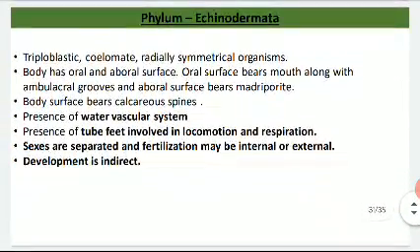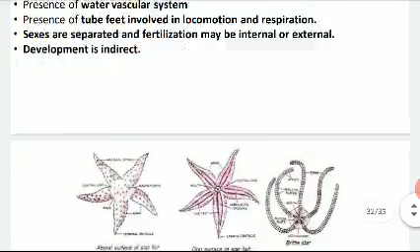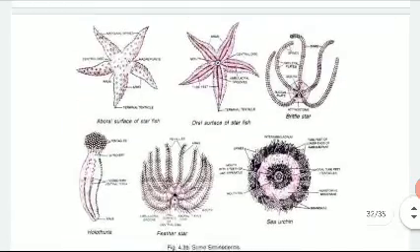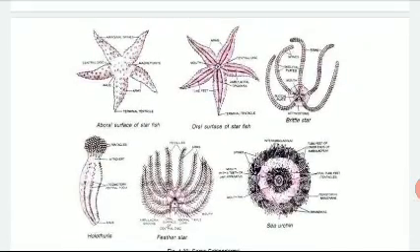Now another phylum is phylum Echinodermata. They are triploblastic, obviously coelomate, radially symmetrical, and their body has oral and aboral surface. Now oral surface bears the mouth along with the ambulacral groove, and aboral surface bears the madreporite. Now see the structure. Here the madreporite and here the mouth. Okay, now this is the oral surface where the mouth is pointed, and this is the aboral surface where the